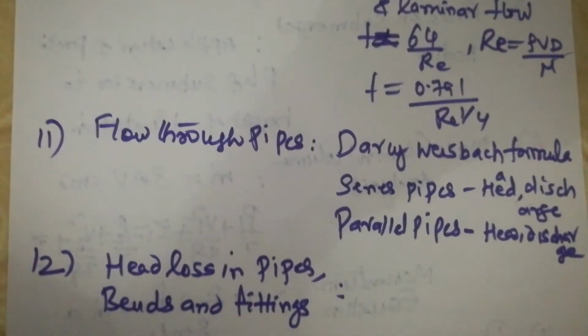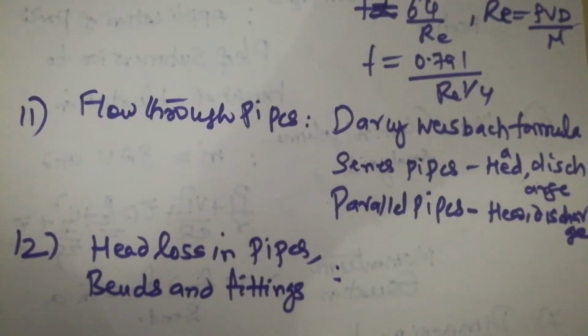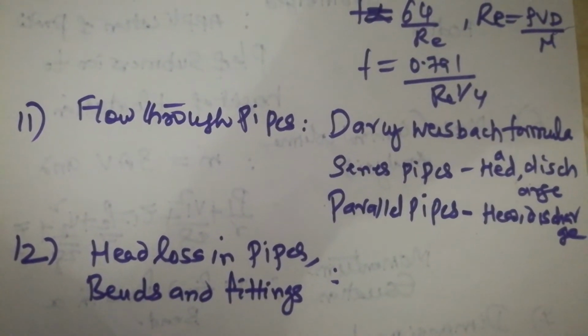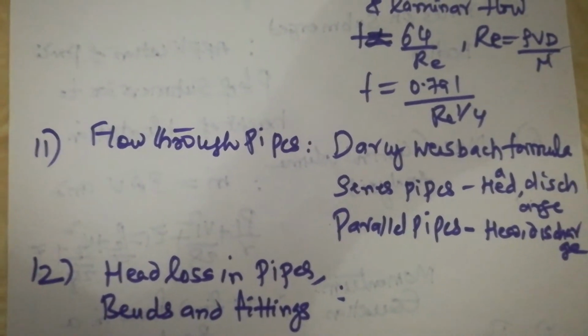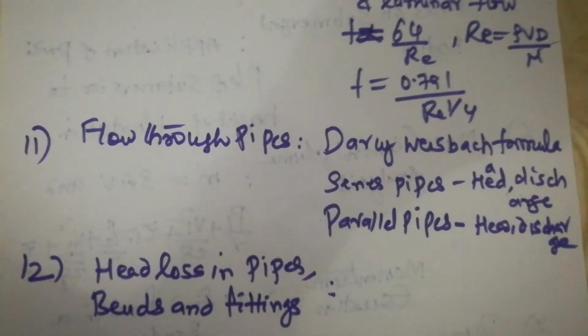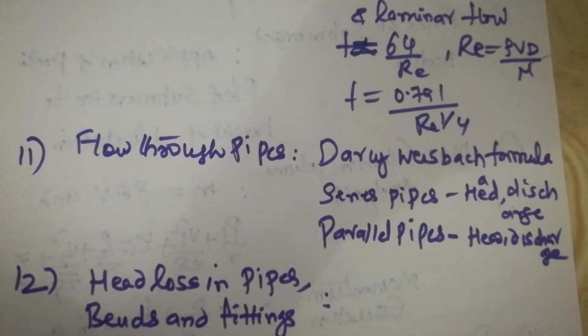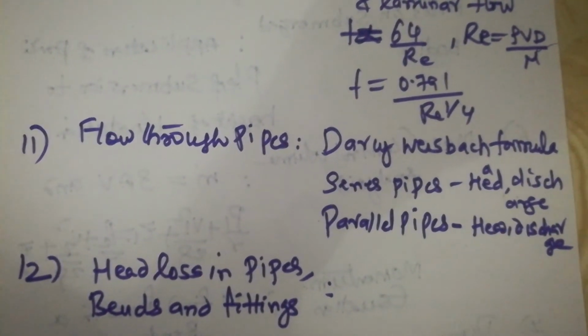Now comes head loss in pipes and bends and fittings. There are basically two losses, major losses and minor losses. In this also, just go through the major losses and minor losses. What are the major losses? What are the minor losses? Sudden bend, etc. Loss at the entry, loss at the exit, etc. So please go through the problems.